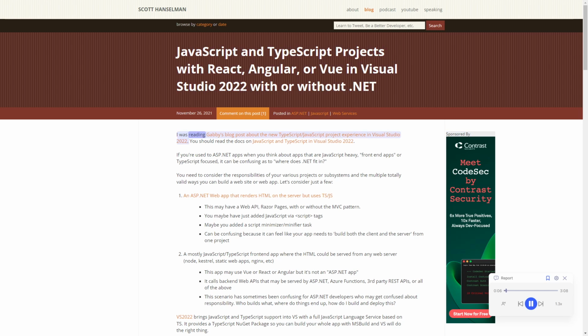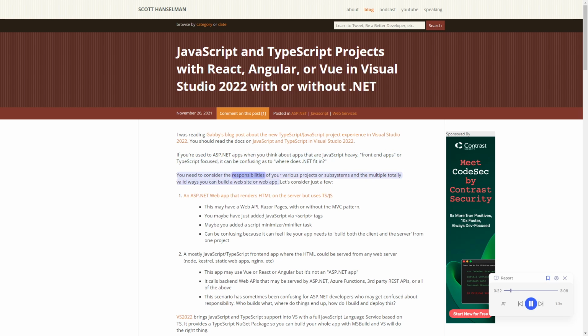I was reading Gabby's blog post about the new TypeScript/JavaScript project experience in Visual Studio 2022. You should read the docs on JavaScript and TypeScript in Visual Studio 2022. If you're used to ASP.NET apps, when you think about apps that are JavaScript heavy, front-end apps or TypeScript focused, it can be confusing as to where does .NET fit in?